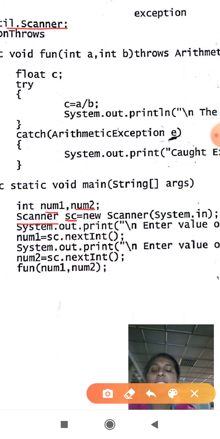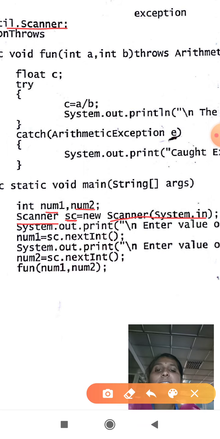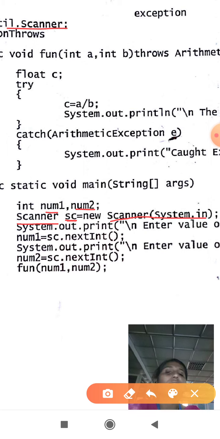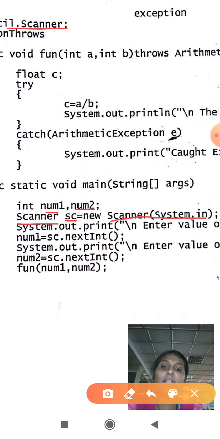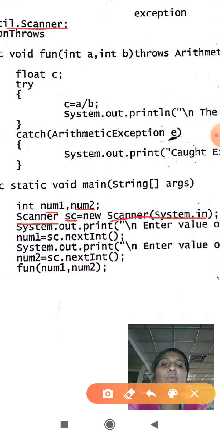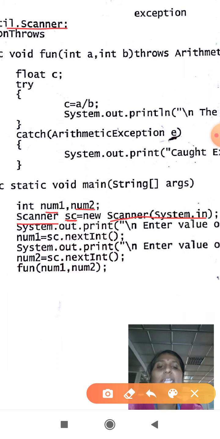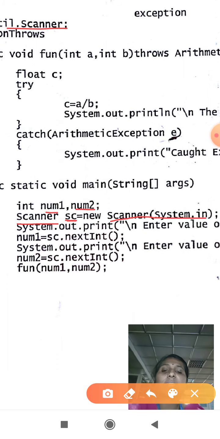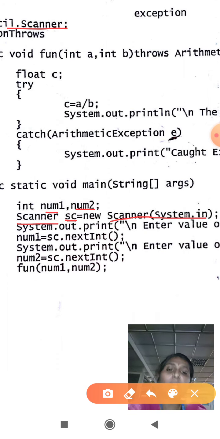Scanner with parentheses is a constructor, and within it I have written System.in. What does System.in mean? That means Scanner is reading input from a standard input device, that is your keyboard.